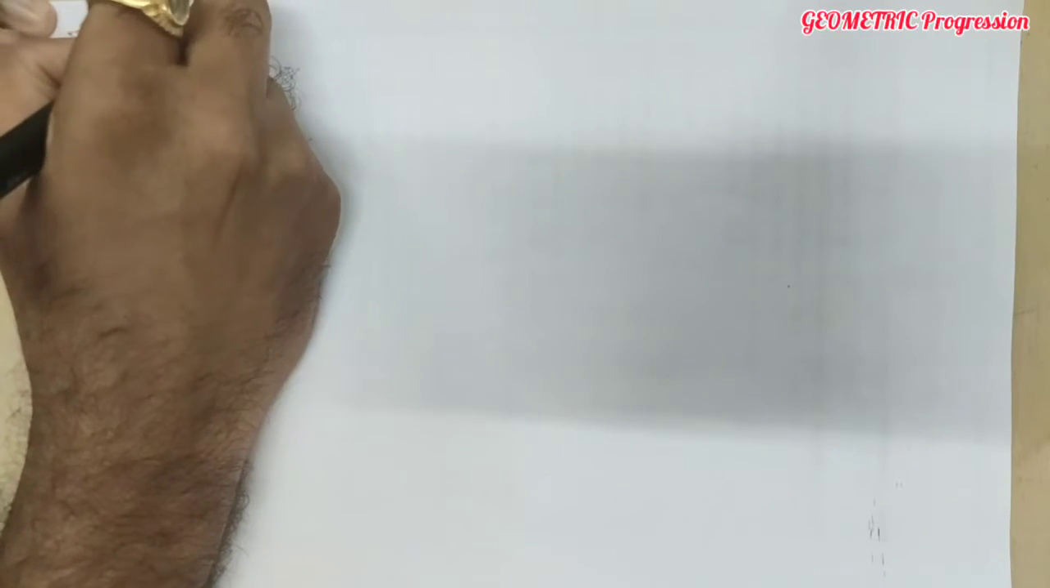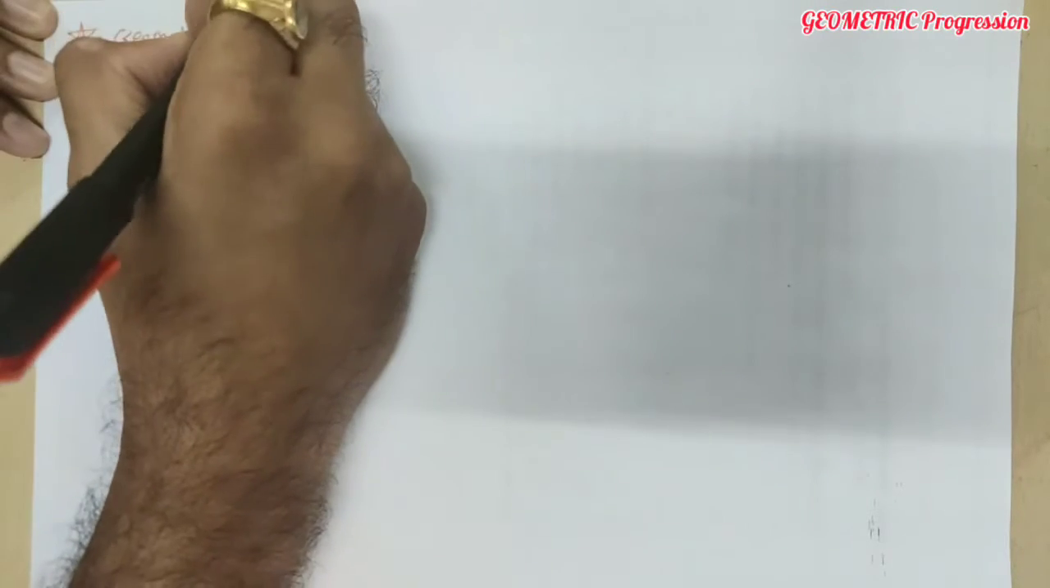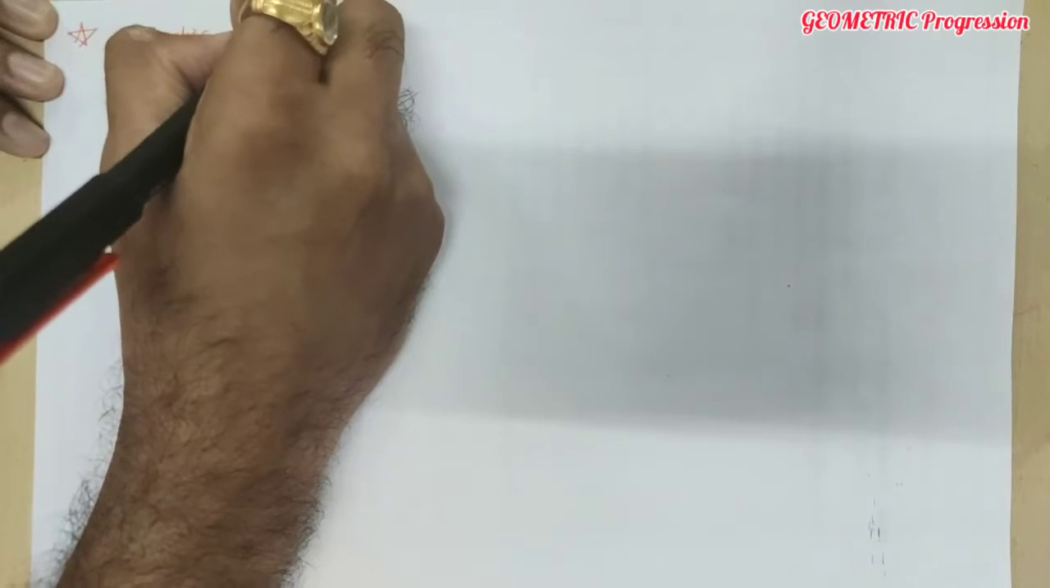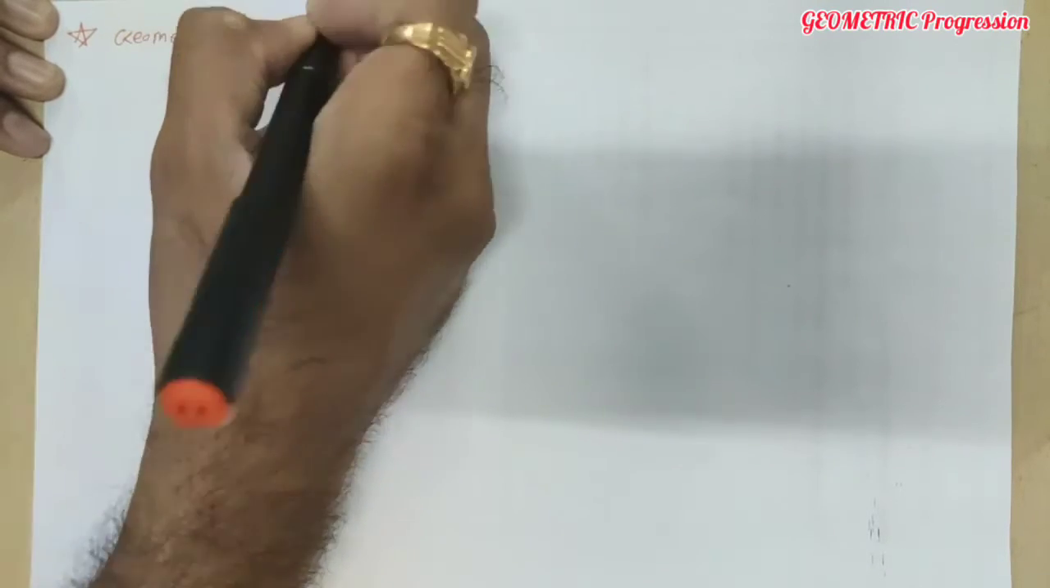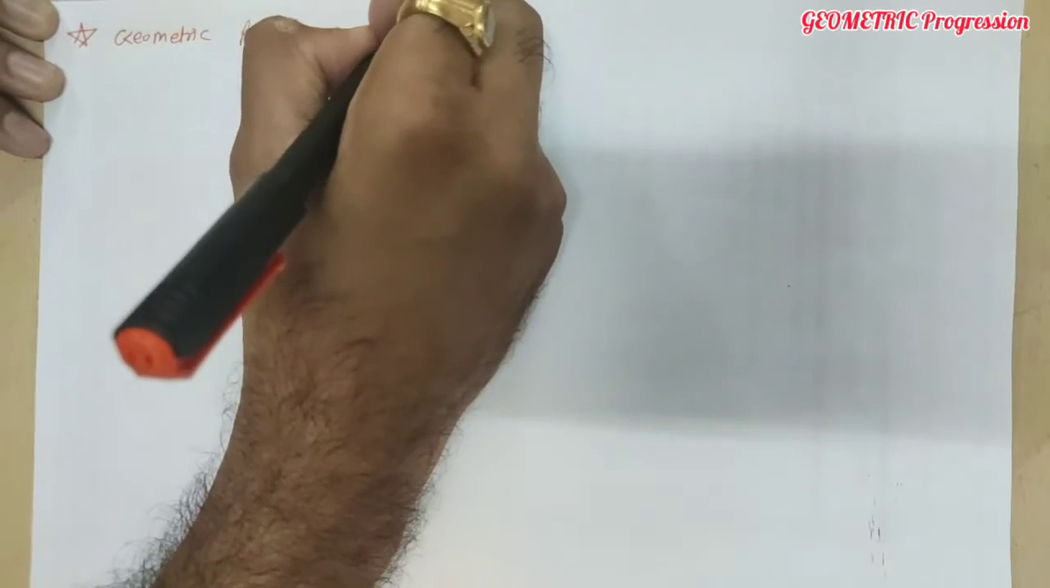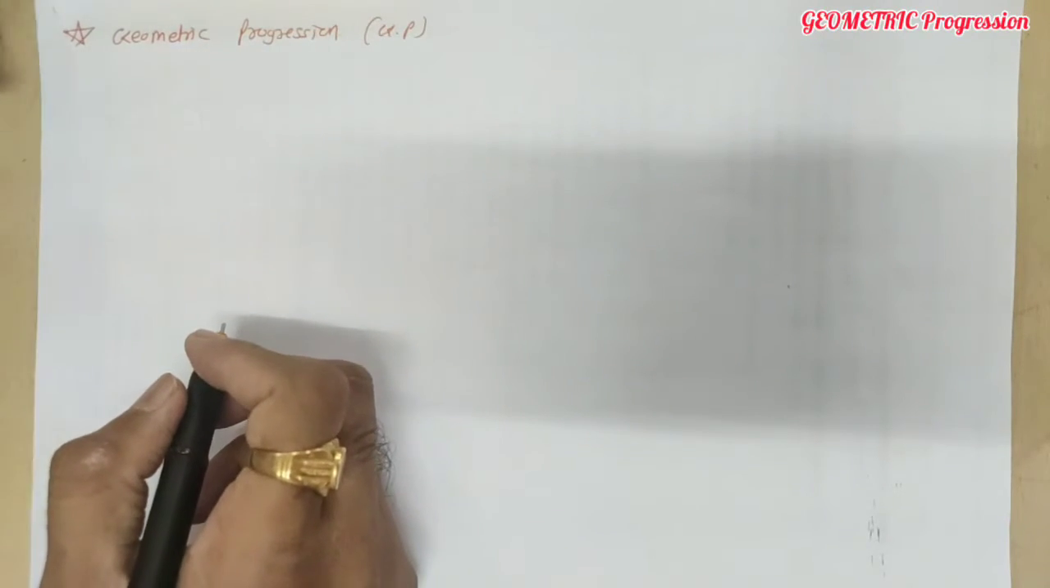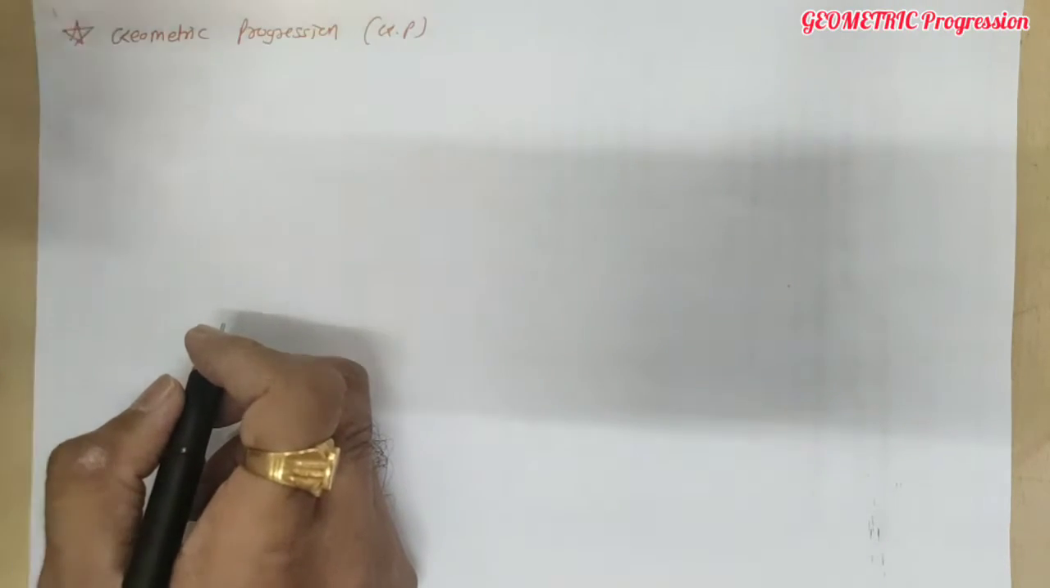Discuss geometric progression. Geometric progression, known as GP and AP. So first we'll write down the definition of GP.